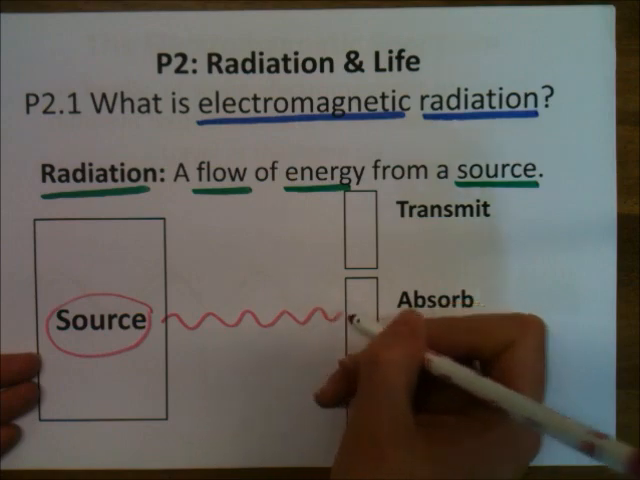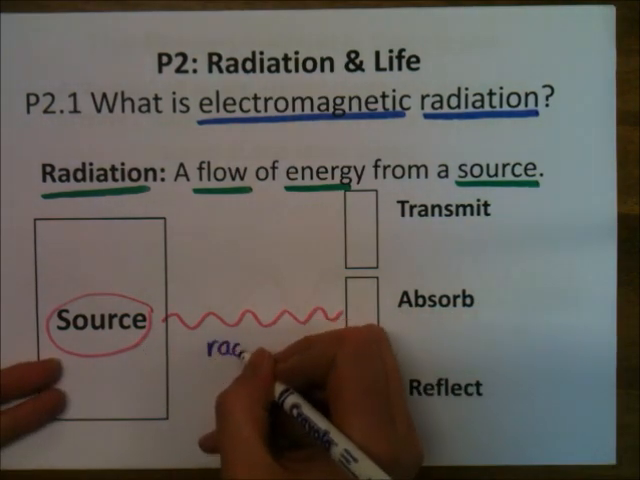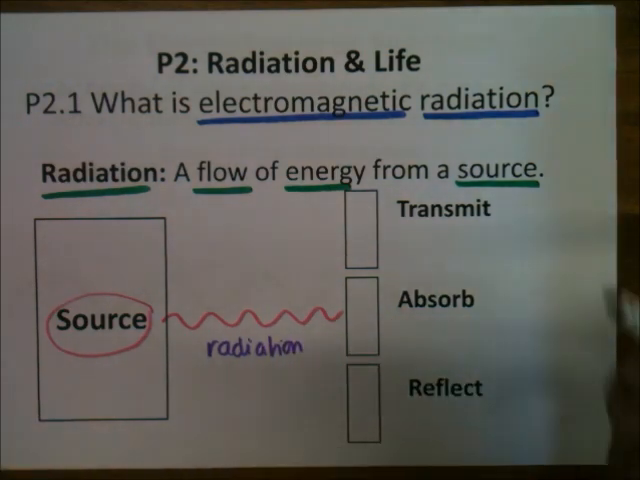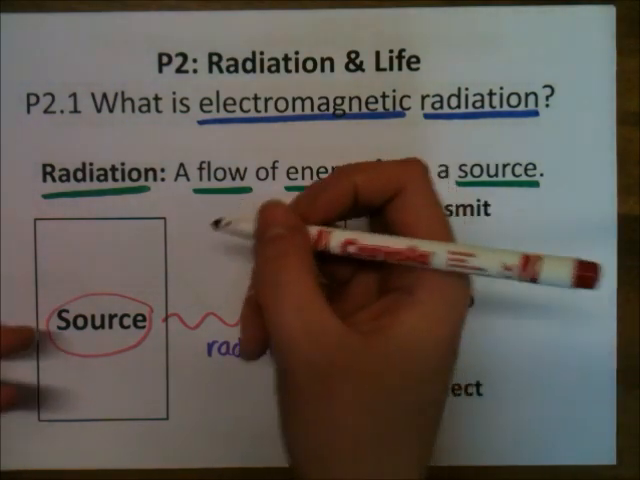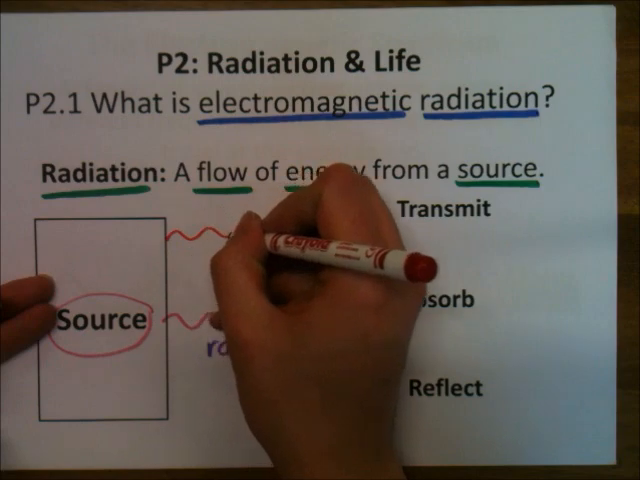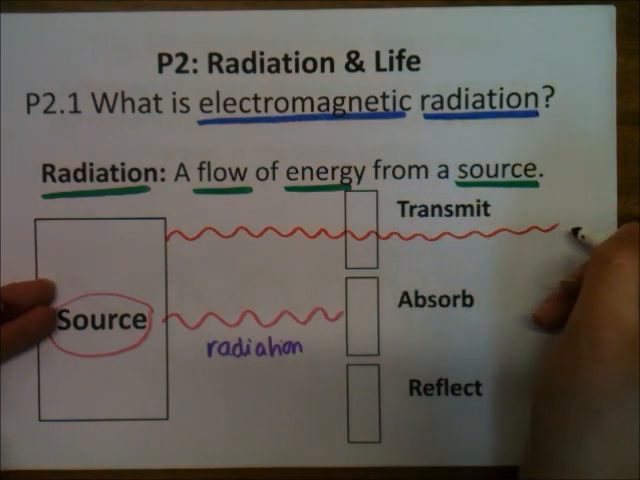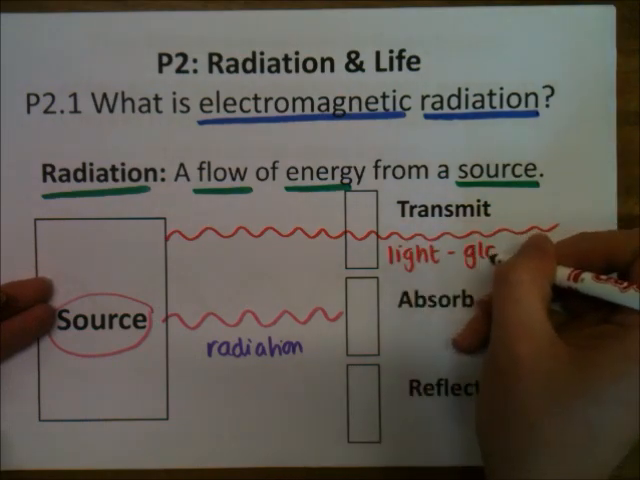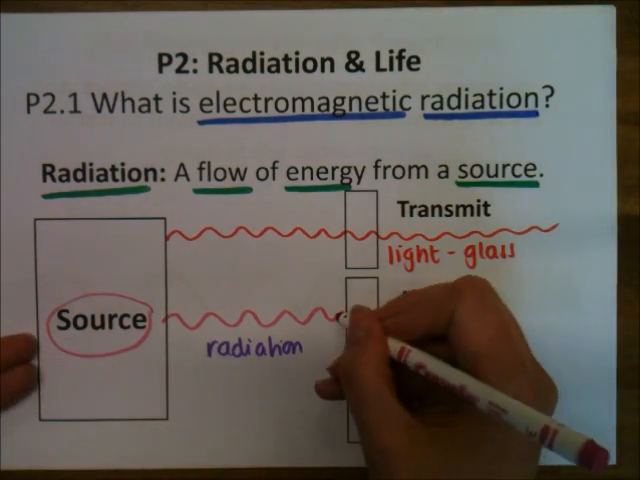Now, there are three things that can happen when this radiation, so I'm going to label that radiation, hits an object, and depending on what the radiation is and depending on what the object is, one of three things will happen. It can either be transmitted. Transmit means to travel straight through. So this radiation goes straight through. An example of that we all know about is light and glass. I'm going to write light, glass. Glass transmits light. It goes straight through. It's transparent, we say.